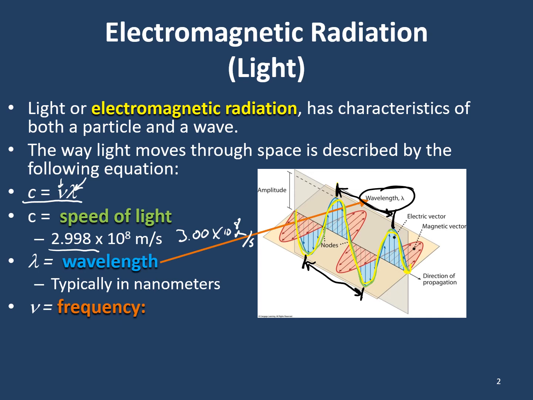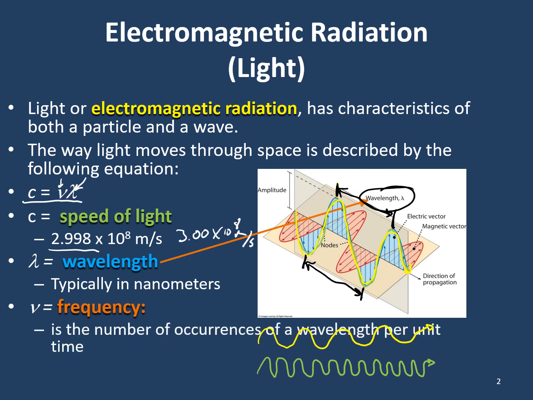Frequency is a little bit harder to define, so I'm going to try using some waves here. If we look at a wave that I'm doing in yellow there versus the wave in green here, frequency is defined as the number of occurrences of a wavelength per unit of time.